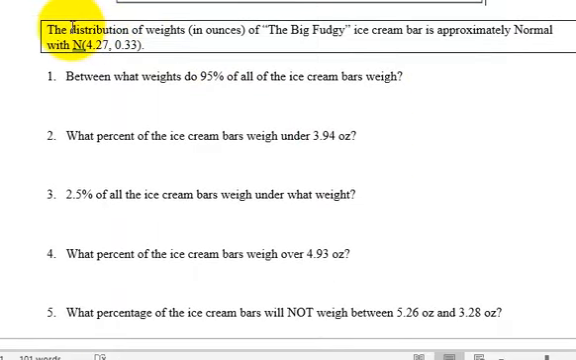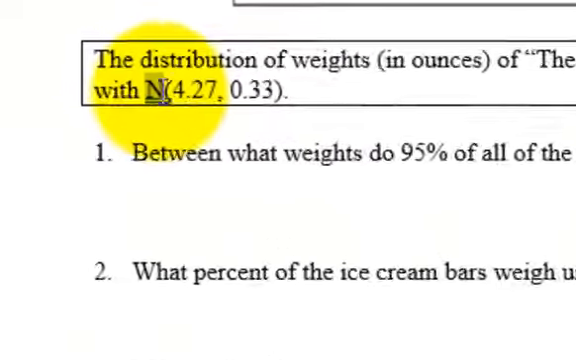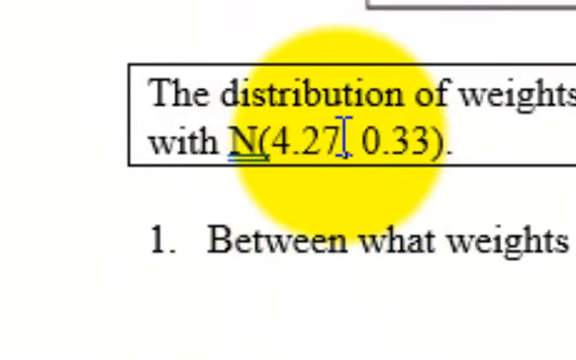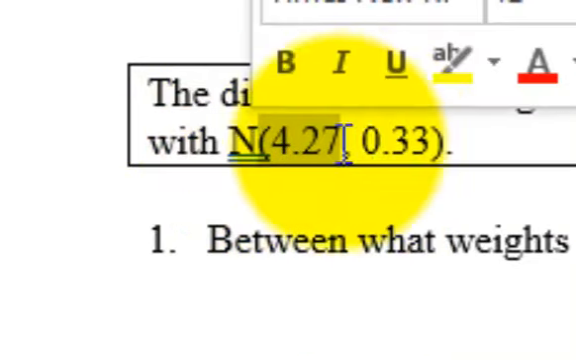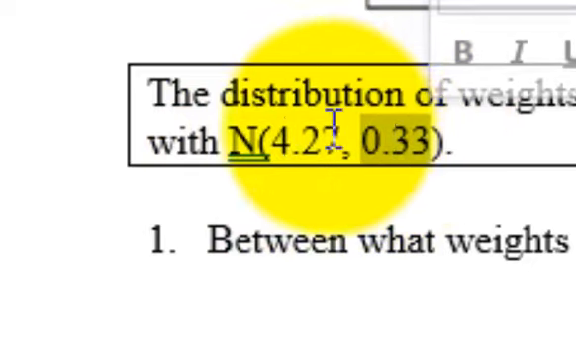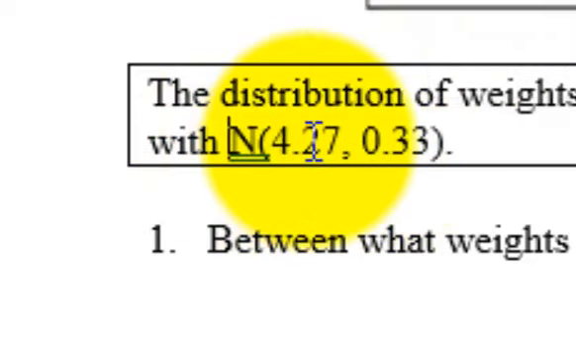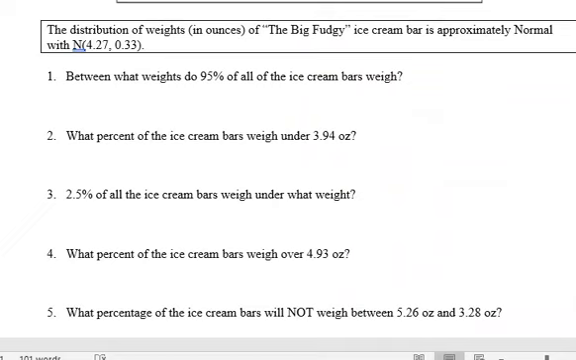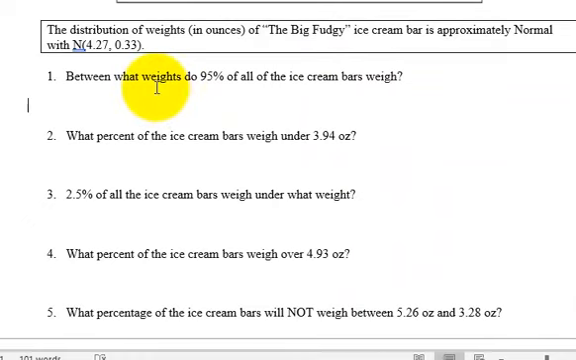So there's our distribution. It's normal. That's what that capital N means, that it's a normal distribution. The first number is the mean. The second number is the standard deviation. So we have proof that it's normal. We have the mean and standard deviation. So the first question is, between what two weights do 95% of all the ice cream bars weigh?